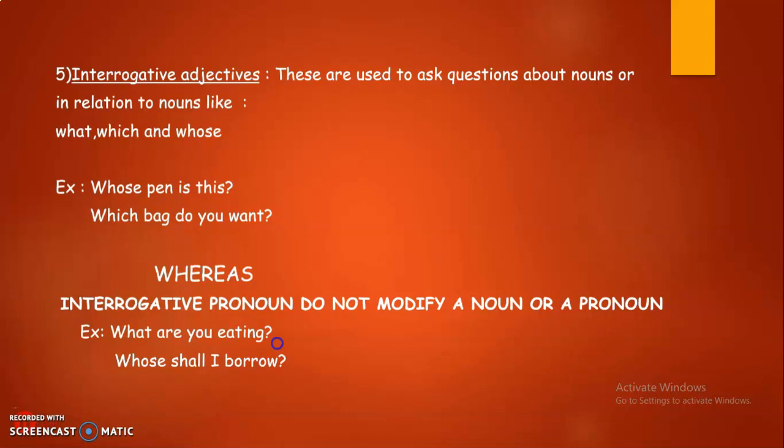Whereas interrogative pronouns are nowhere related to a noun. They do not modify a noun or a pronoun. In these examples, what are you eating? Whose shall I borrow? Or whose book or bag shall I borrow? So there's nothing mentioned here. They're just saying, whose shall I borrow? Or what are you eating? What are you doing? These are examples for interrogative pronouns.